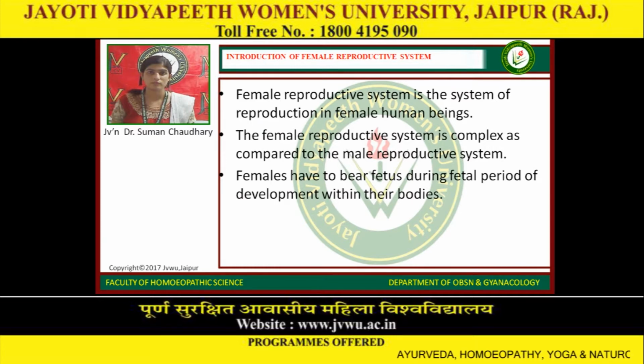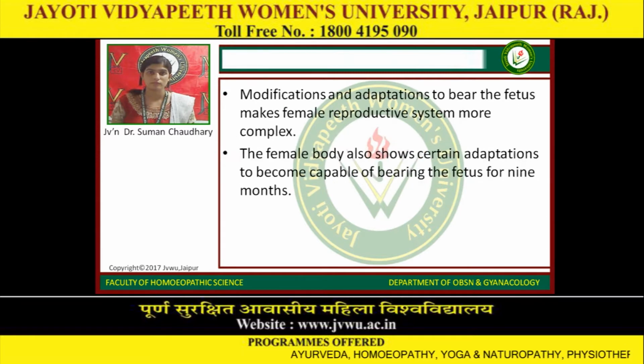The female reproductive system is complex as compared to the male reproductive system. Females have to bear the fetus during the fetal period of development within their bodies. Modification and adaptation to bear the fetus makes the female reproductive system more complex. The female body also shows certain adaptations to become capable of bearing the fetus for 9 months.